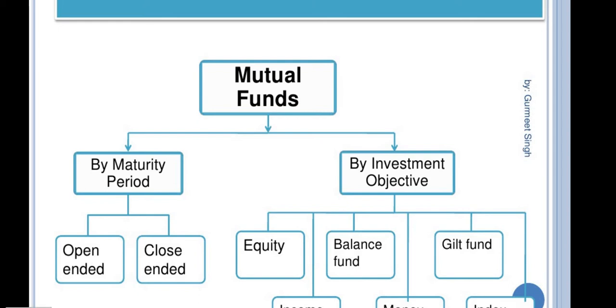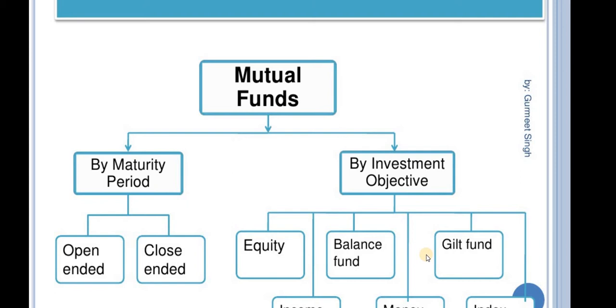Last class we studied mutual funds, and we know different types of mutual funds are there. By maturity period we can classify them into open-ended and closed-ended mutual funds.